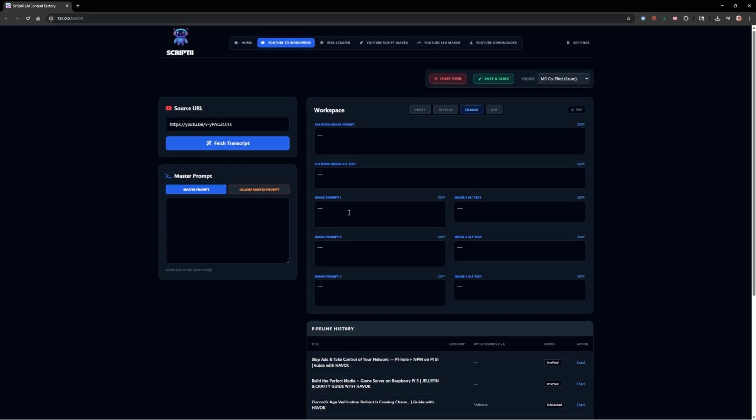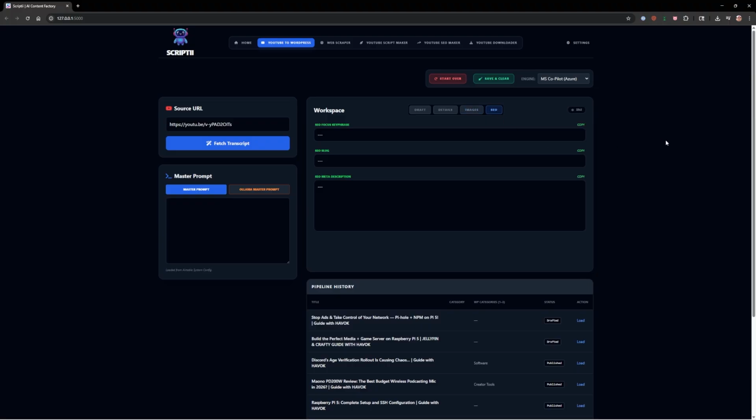And so there it's going to do 3 image prompts and then also the alt text for those. It's important for me for the alt text just because I want to make sure the site's accessible to everybody. And again, there are copy buttons here, because that stuff's not going to actually go into WordPress. It's going to just store in the database.